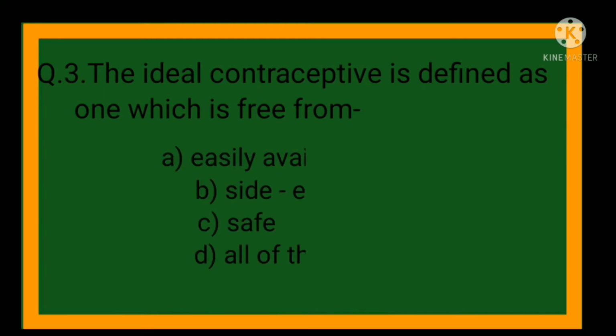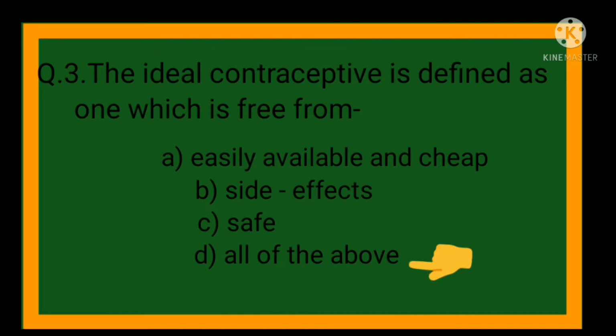Next question number 3. The ideal contraceptive is defined as one which is free from: options are option A, easily available and cheap; option B, side effects; option C, safe; option D, all of the above. So here the correct option is option D, all of the above.